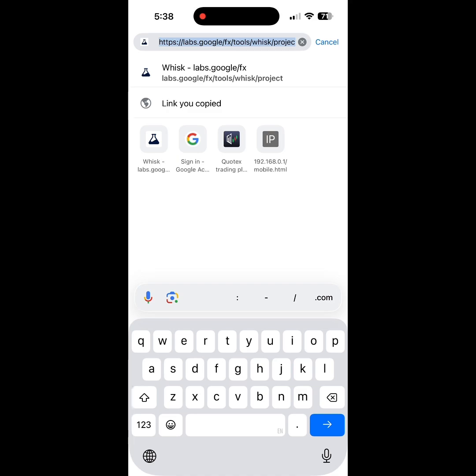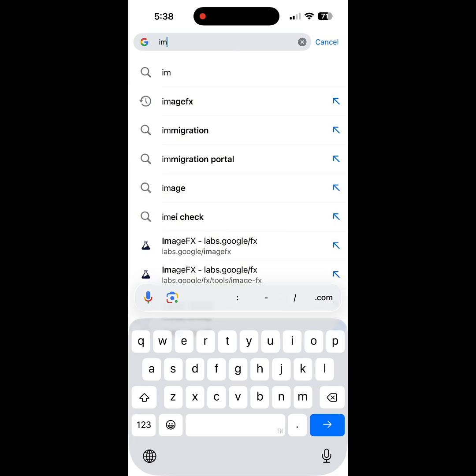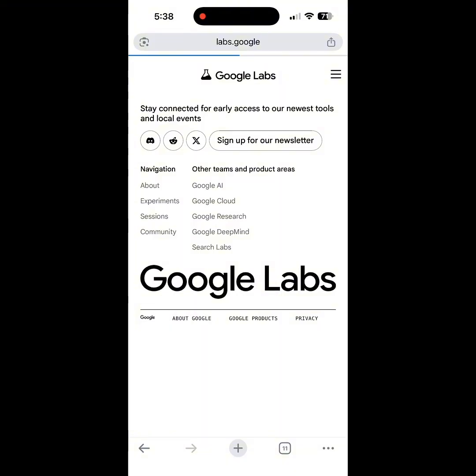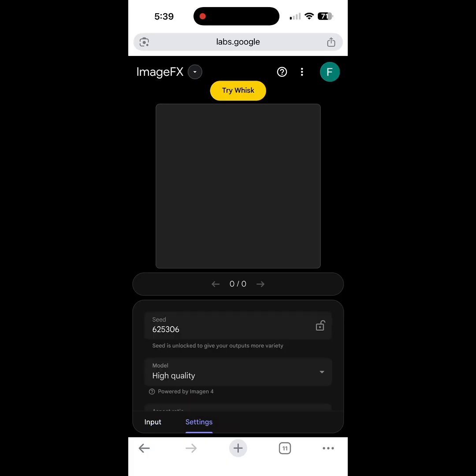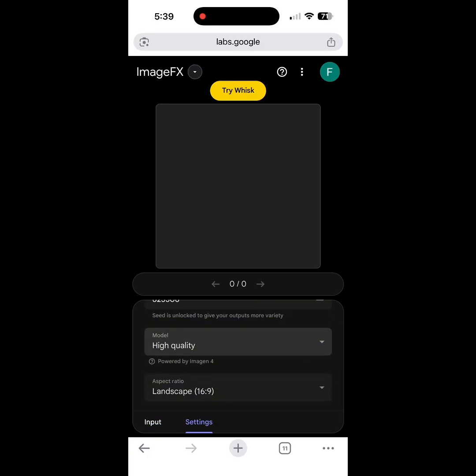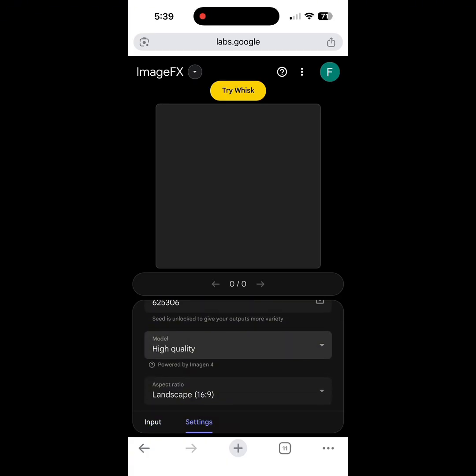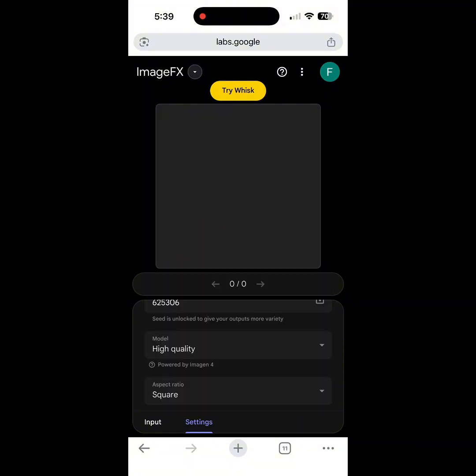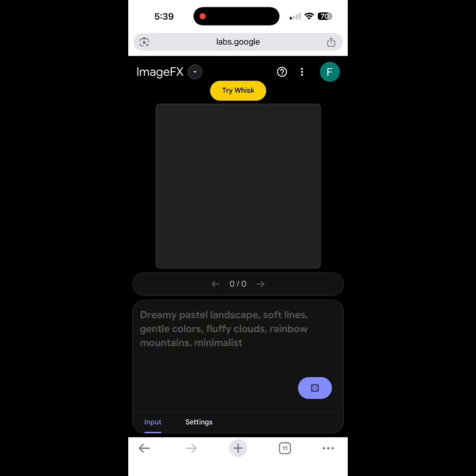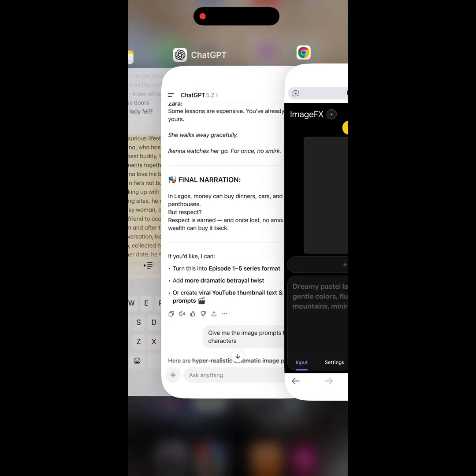I'll go to Image FX. Just type Image FX. So this is what I have. So you go to settings, then change your landscape. If you want your image to be on landscape, but for images, I think square is better. So I go for square. If you like, you can use the portraits. Either of the two is fine.